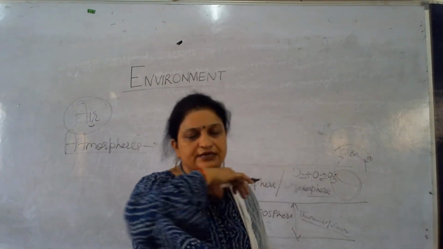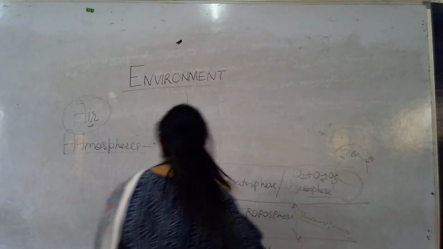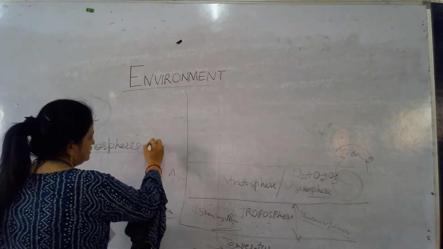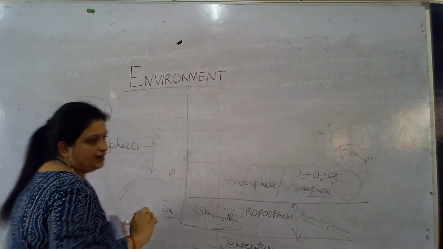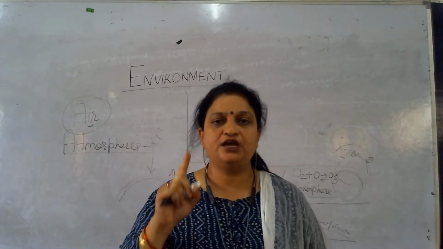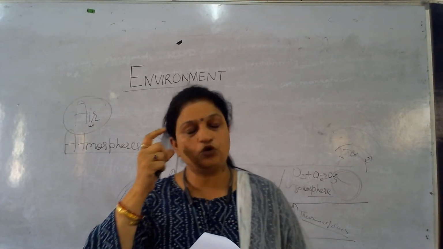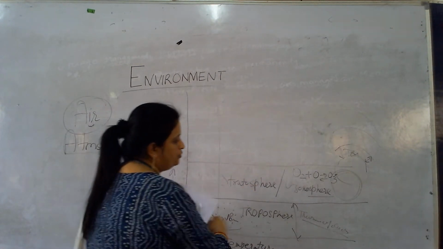This is actually the protective layer for human beings from the sun's UV rays. This is a protective layer that protects from the UV rays and infrared rays of the sun, or the harmful rays of the sun, to human beings.